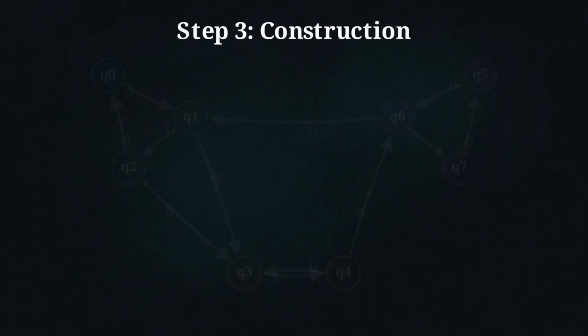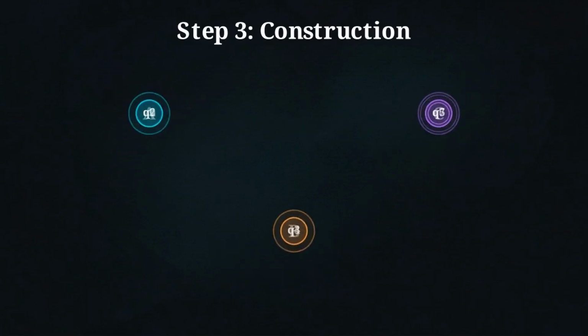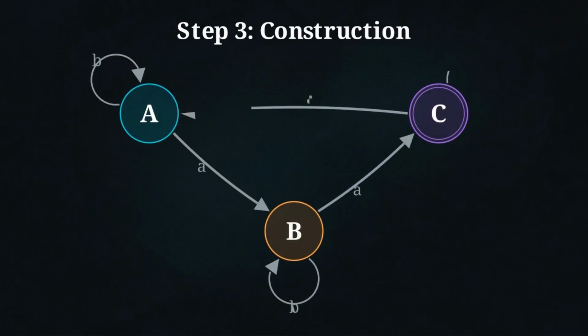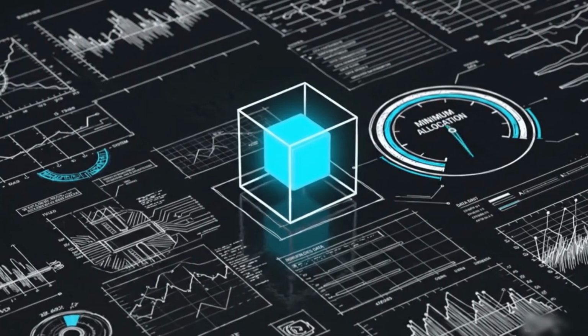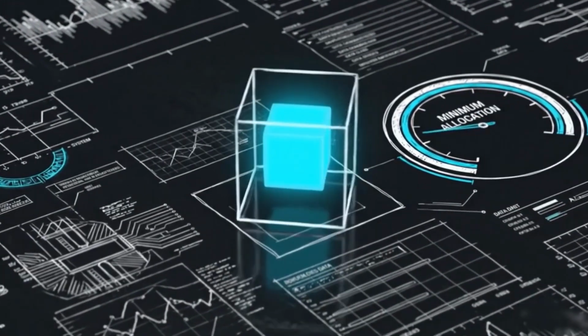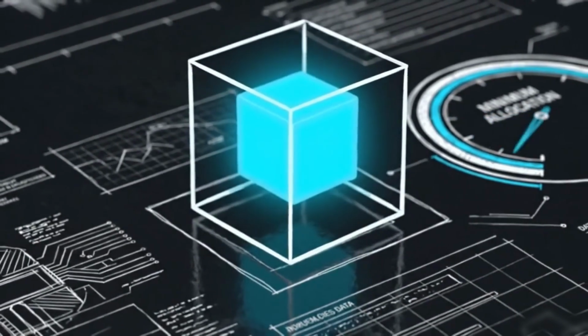Step 3 is construction. Our stabilized partition groups form the definitive single states of our new machine. We recalculate the transition edges to connect these newly merged states, resulting in a streamlined automaton. This strict deterministic algorithm ensures the resulting machine uses the absolute minimum memory footprint required to recognize the language.